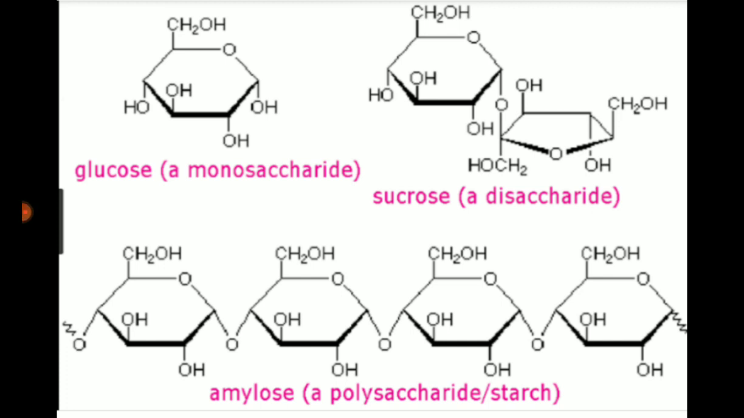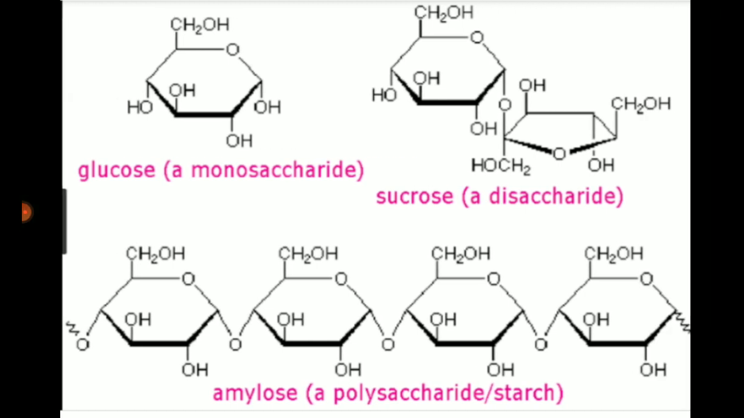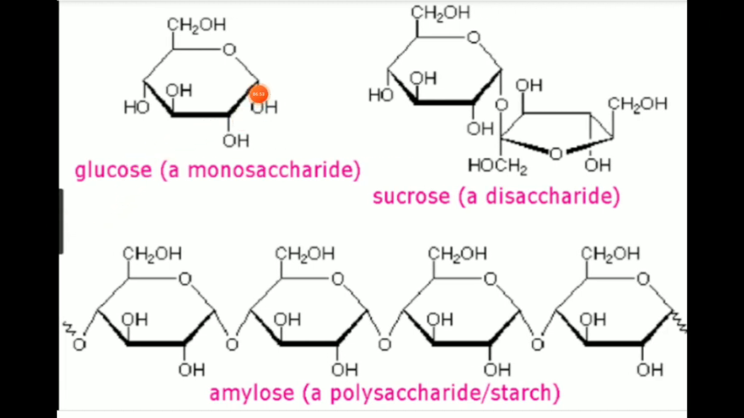Monosaccharide means a single carbohydrate ring. See here, this is a single ring. So this single ring is called monosaccharide. And monosaccharide always tastes sweet, and it is soluble in water.